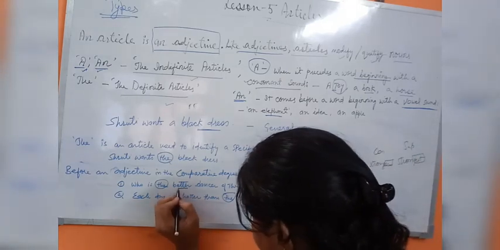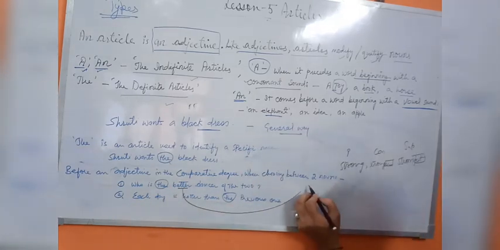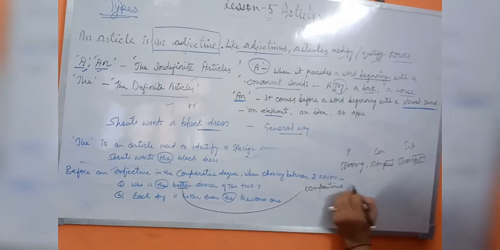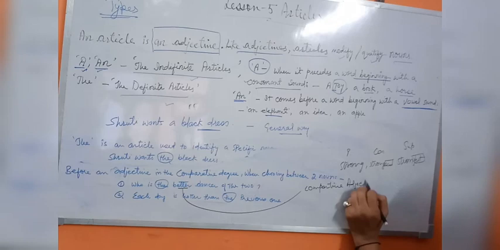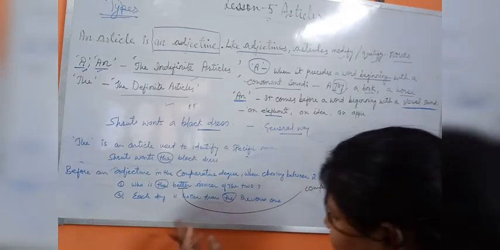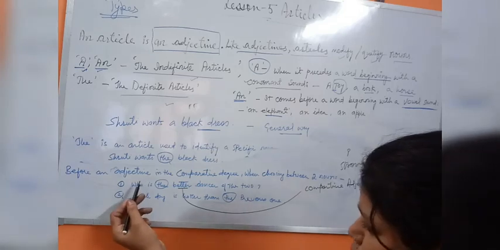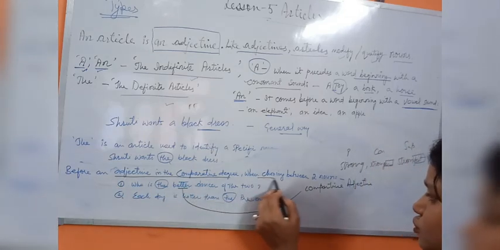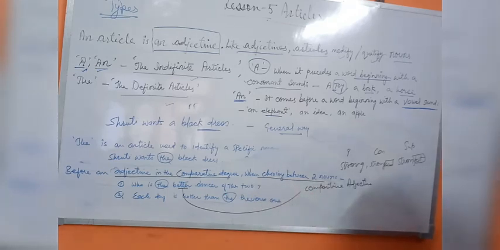So the word better is somewhere talking about what type of adjective? Comparative adjective. Okay, comparative adjective. So what you have to do before an adjective in the comparative degree when choosing between two nouns. So there are two nouns in which you have to choose any one in comparative degree.